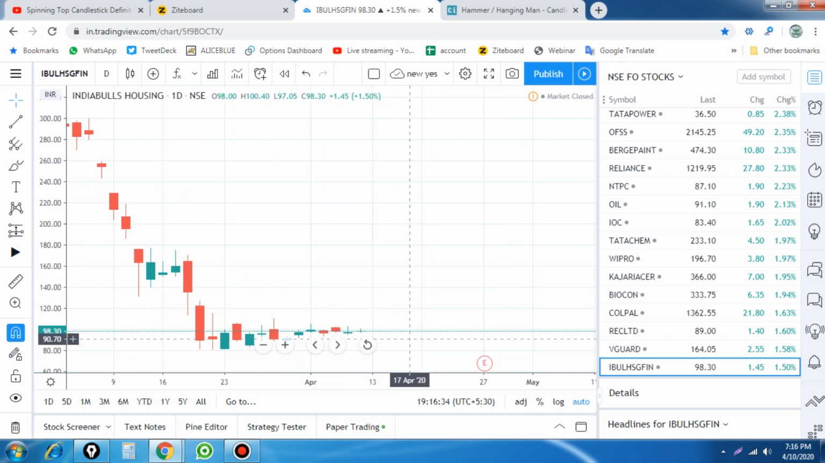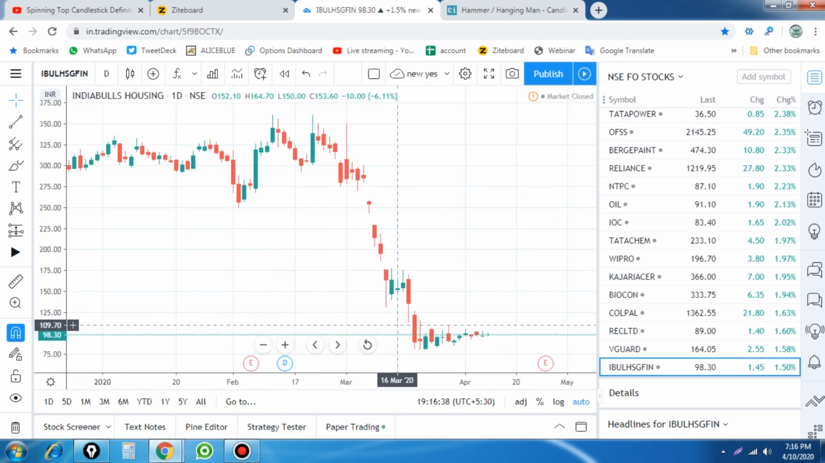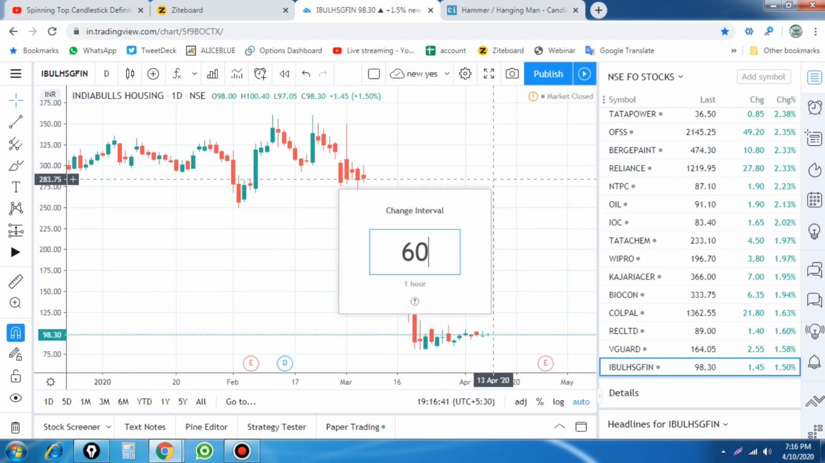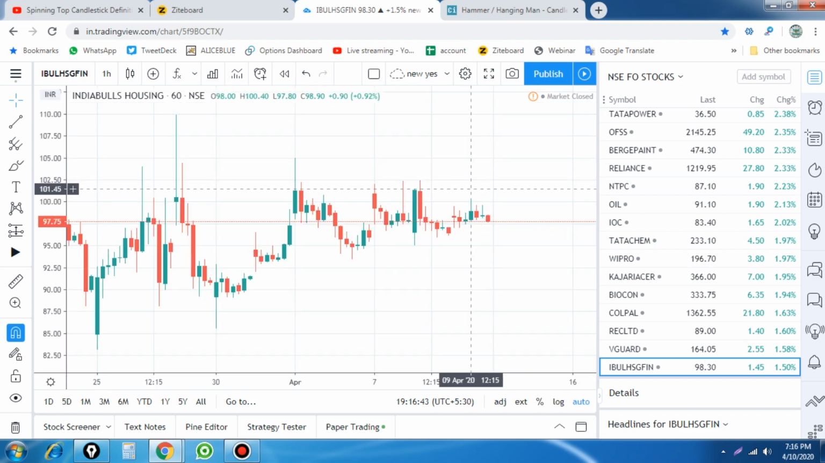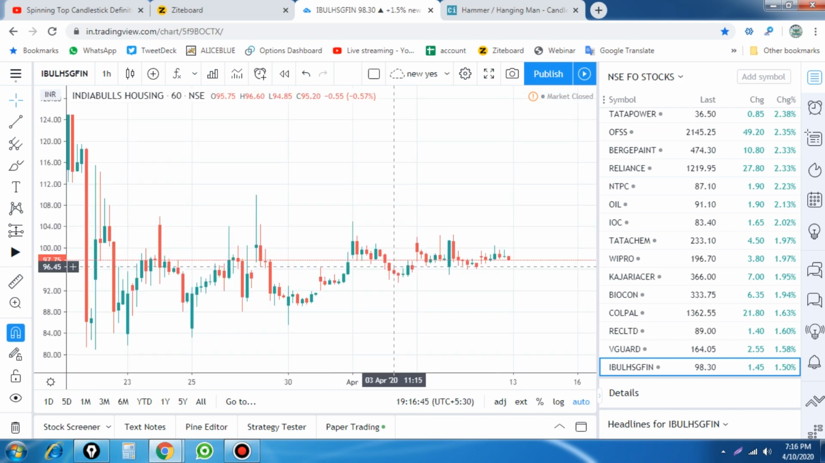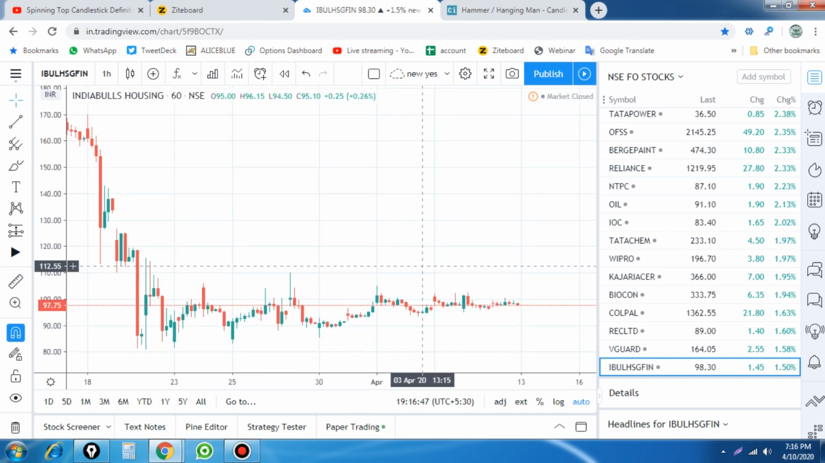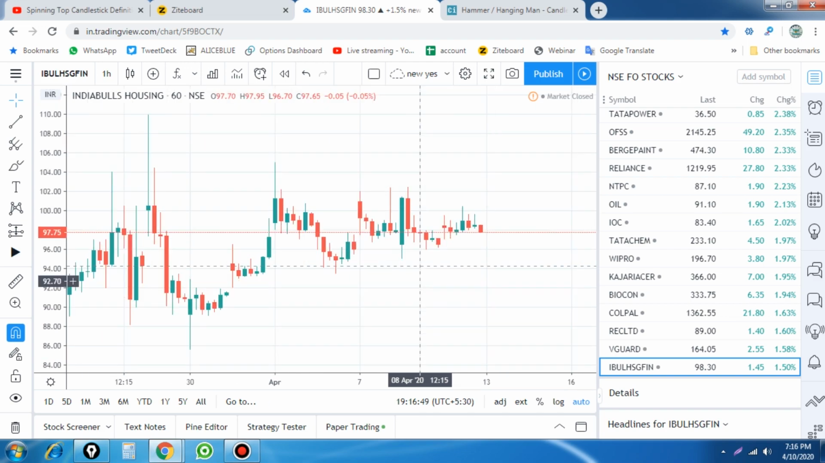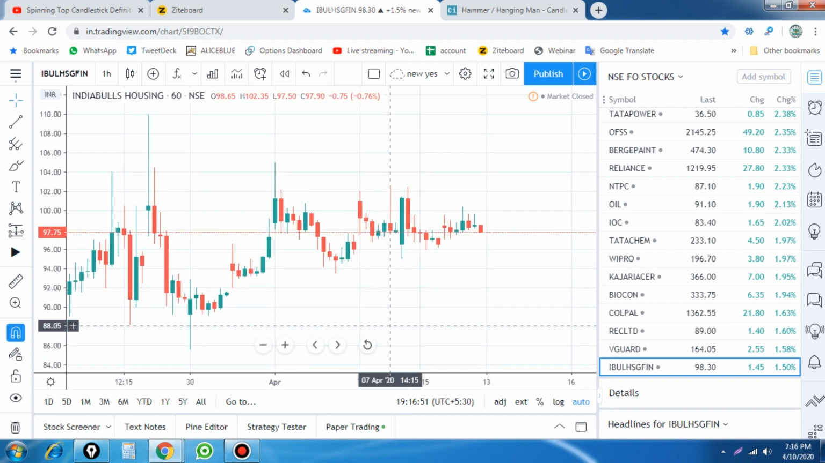And right now Indiabulls Housing Finance is not moving big. It was trading like a range-bound stock. The same thing you can use for higher time frames like hourly, daily, weekly. Whatever time frames you want, you can use, and most probably in low-breaking stocks and day-low stocks, you can find this kind of opportunity, and there will be a big benefit.